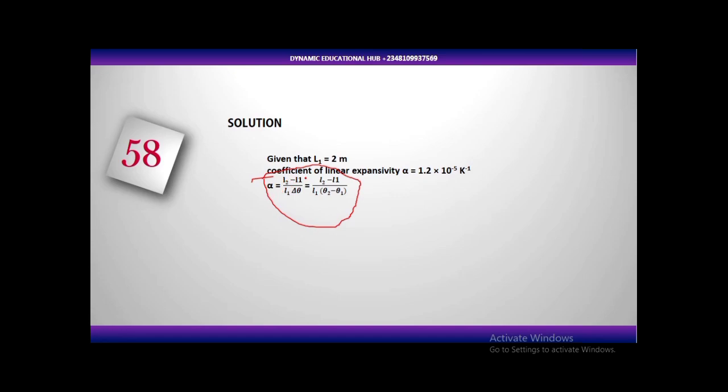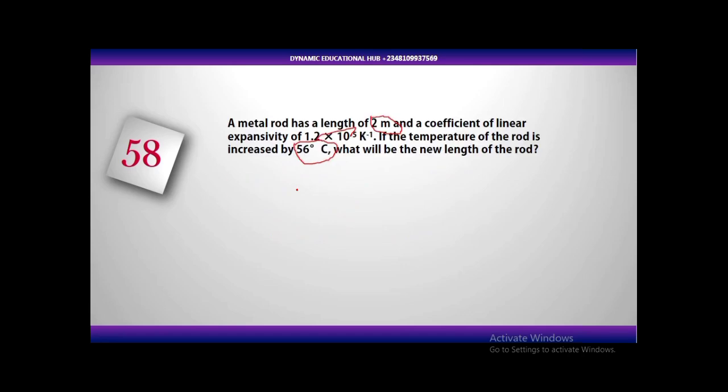Coefficient of linear expansivity, this is the formula. Alpha is equal to L2 minus L1 over L1 times change in theta, change in temperature, which is the same thing as L2 minus L1 over L1 times theta 2 minus theta 1. Change in theta means change in temperature. And in the question, we were given the change in temperature.